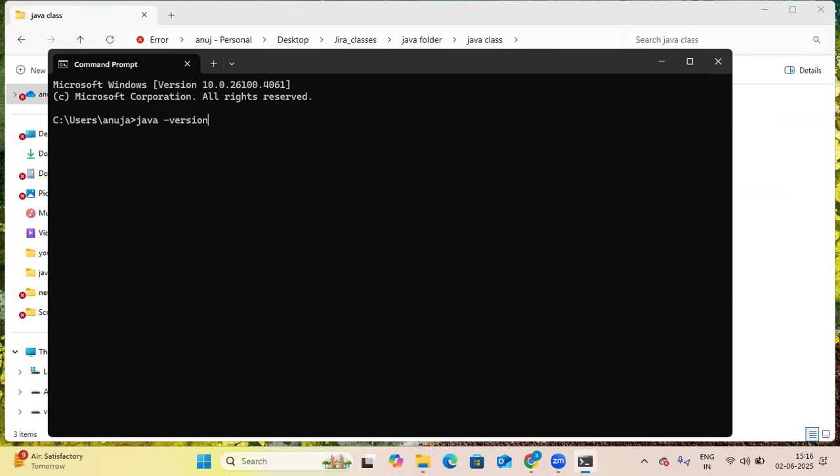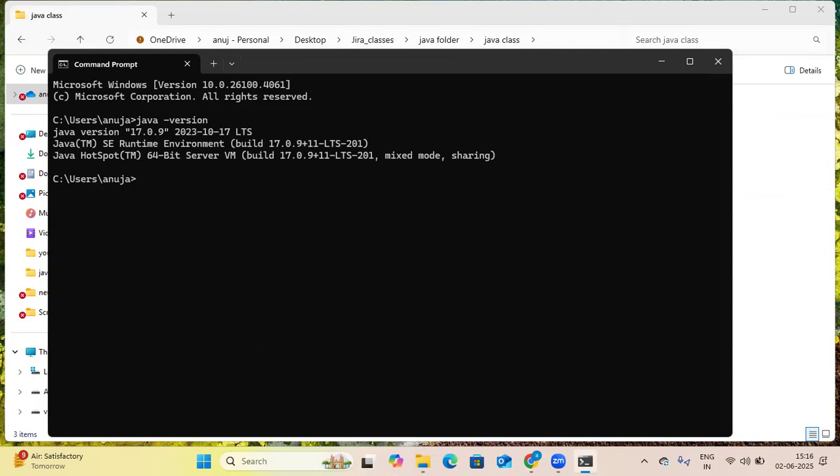So this is basically a query that you write here to know which version of Java is installed in your system. Hit enter. Currently, in my system, Java version 17.0.9 is installed. If you do not have any Java, then you will see nothing, or some type of error, or a not found message.